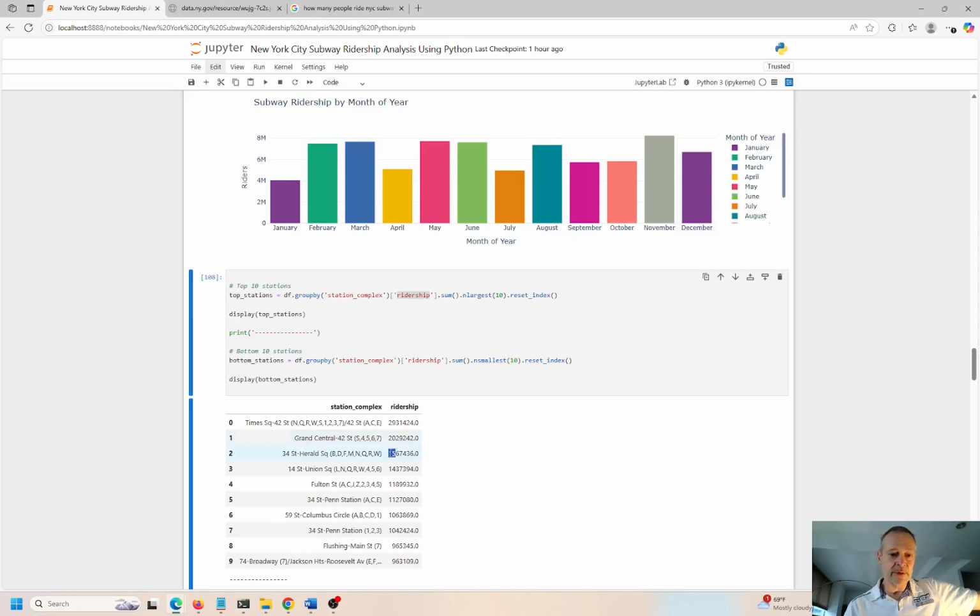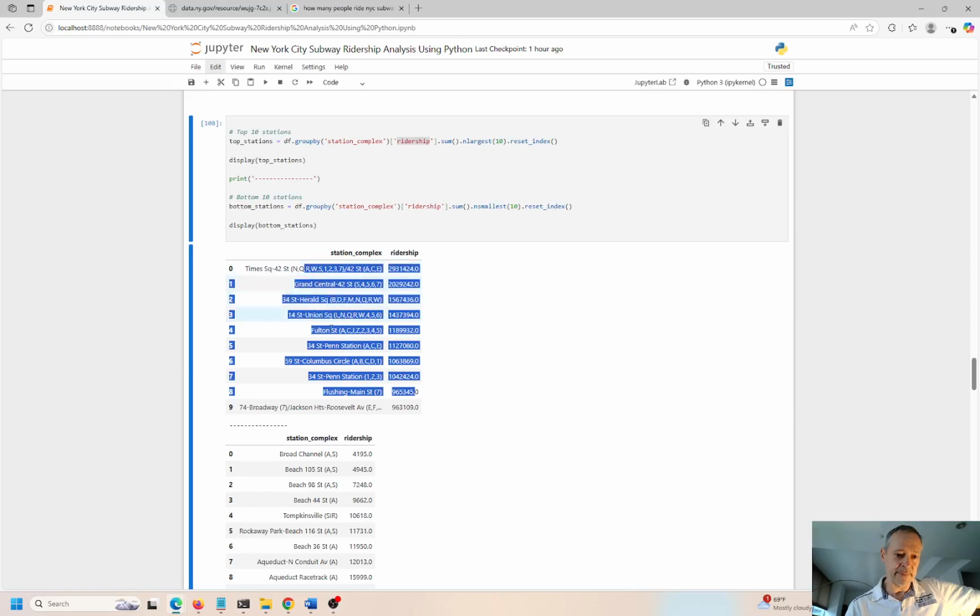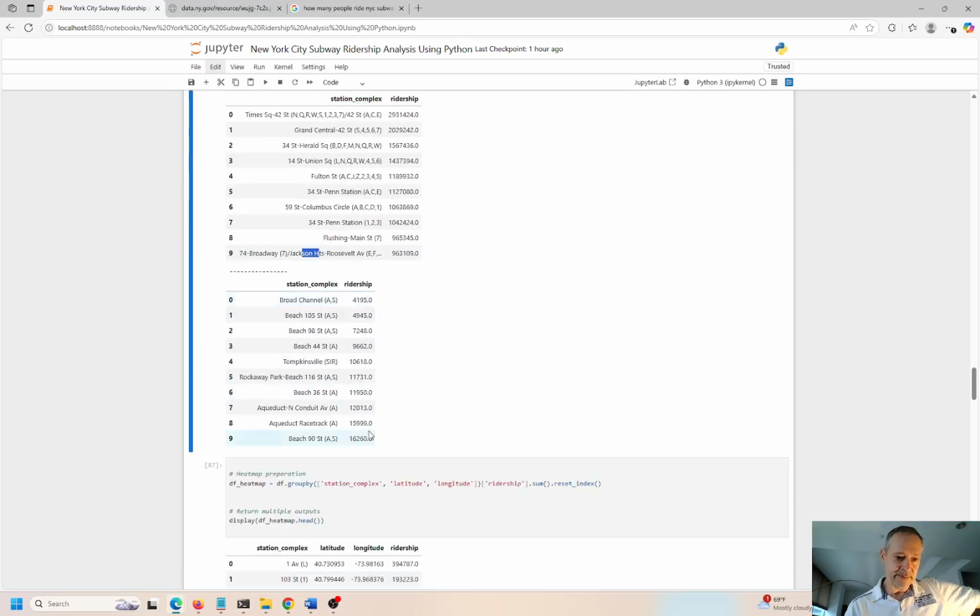And Herald Square is number 3. Union Square, that's a big one, 14. And the top 10 rounds off with 74 Street-Broadway. I think that's Jackson Heights. Yeah, so they made it to the top 10. Wow, I didn't expect that. But all these other 9, I could have guessed pretty easily, but I didn't know that this would make it to the top 10.